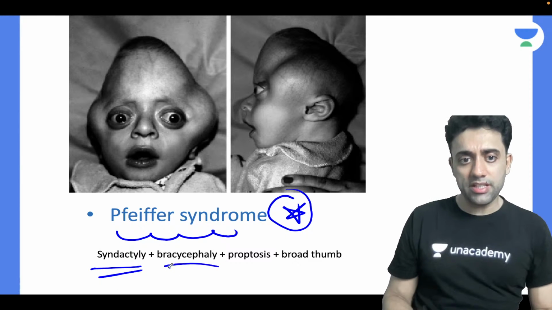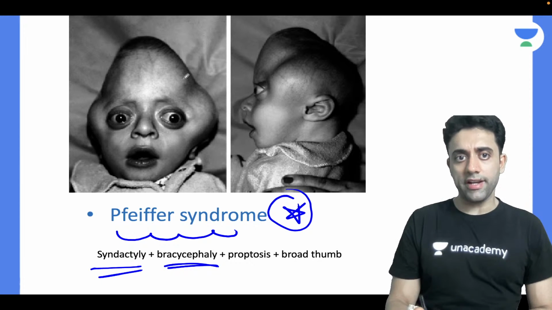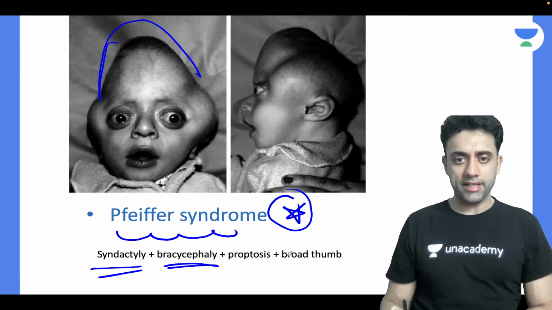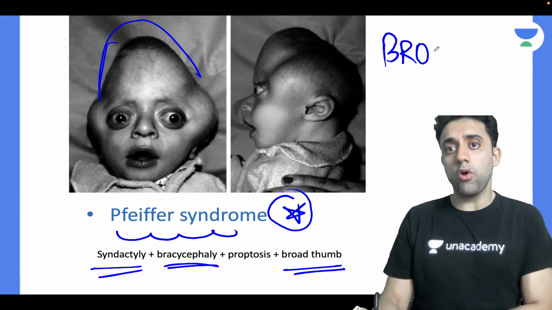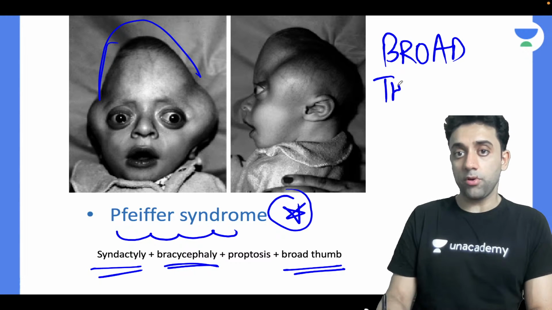Yes. Can you see brachycephaly, kind of a short head? Definitely, I can see a brachycephaly and broad thumbs. These babies also have broad, B-R-O-A-D, broad thumb.